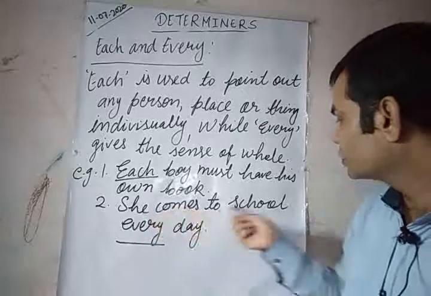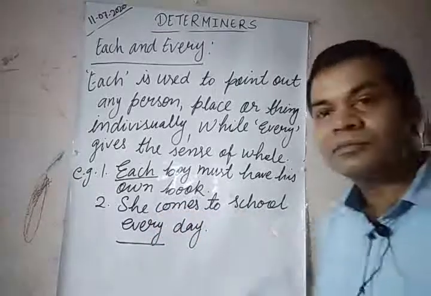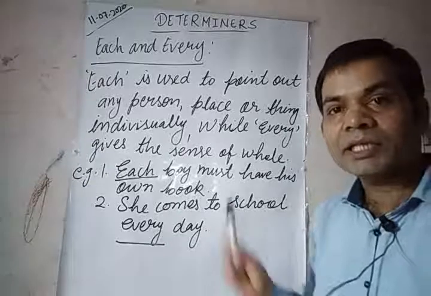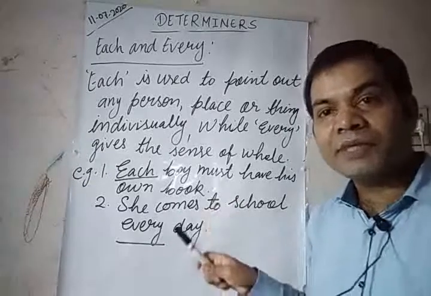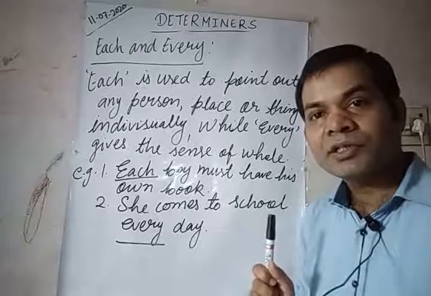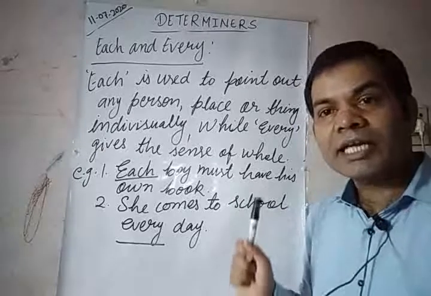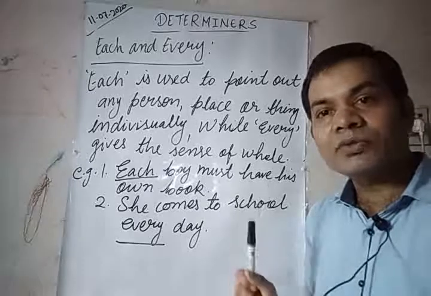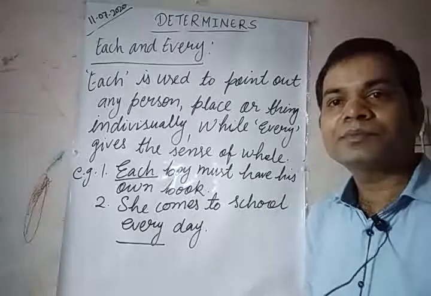She comes to school every day. And one very important thing, after each and every, we always use a singular verb. This is very important.